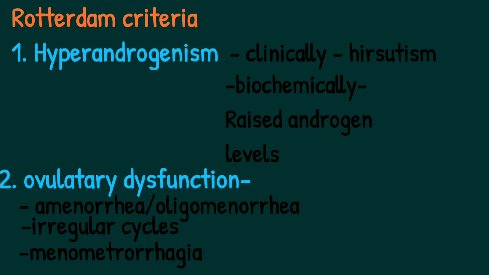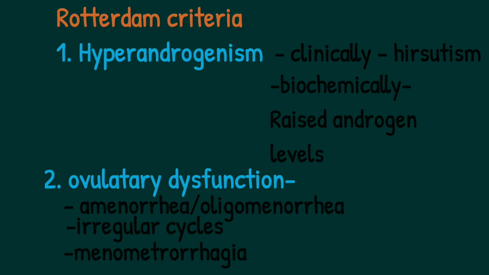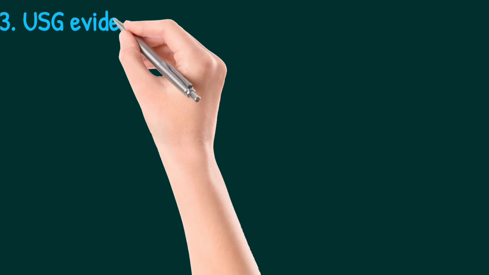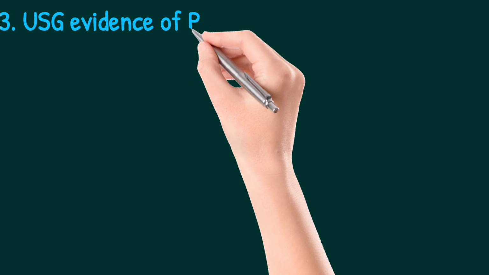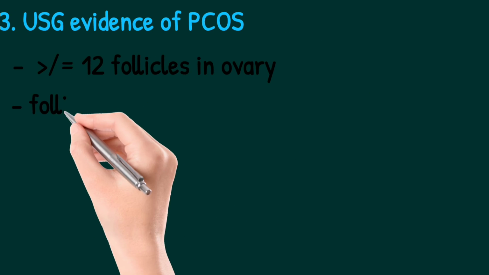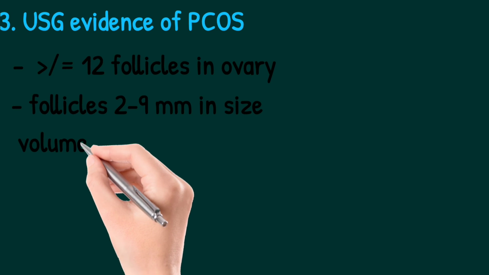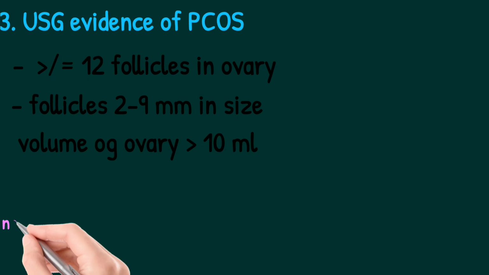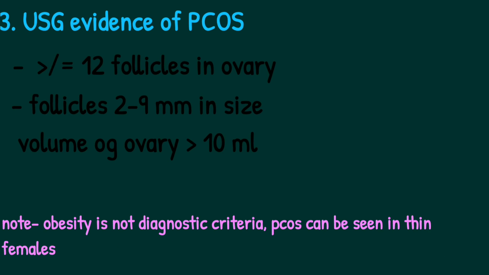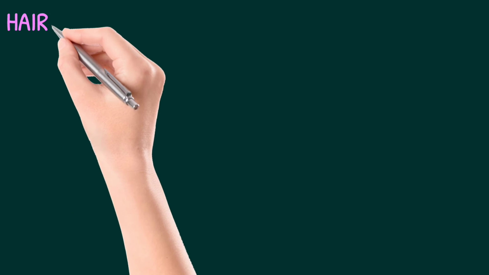The third component of the Rotterdam criteria is USG evidence of PCOS. We all know that there will be a necklace pattern, which is classically described in PCOS, but the appearance of this necklace pattern is not included in diagnostic criteria. So what all is included? USG evidence of PCOS: there are 12 or more follicles in the ovary, each follicle between 2 to 9 mm in size, and the volume of the ovary is more than 10 ml. 2 out of the 3 of these criteria are needed for diagnosis of PCOS.